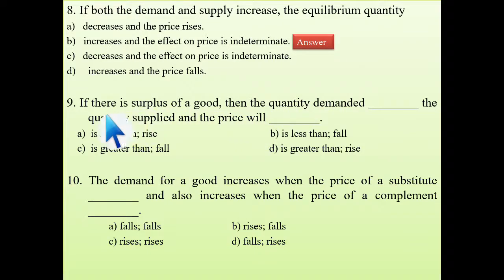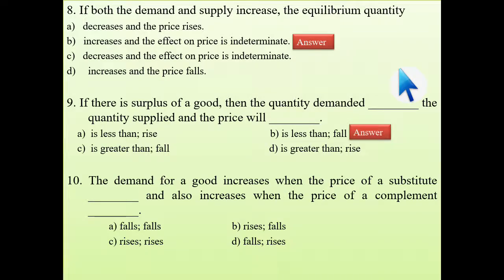Okay, next question. See, if there is a surplus of a good, then the quantity demanded dash the quantity supplied and the price will dash. See, when will be the surplus condition? I have already discussed in the last lecture. See, when the quantity demanded is less than the quantity supplied. Okay, demand is less but supply is already more. That means we are in surplus condition. So demand is lesser than supply. And in this condition, to make it equilibrium, what is the solution we have found? The price will decrease. Okay. So here the answer will be less than and fall.